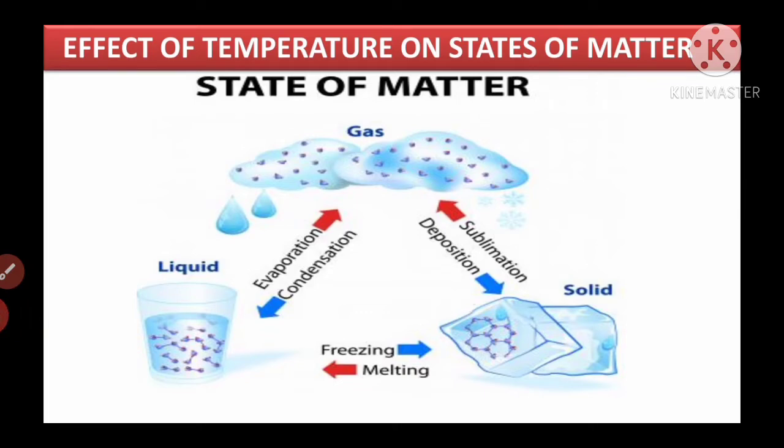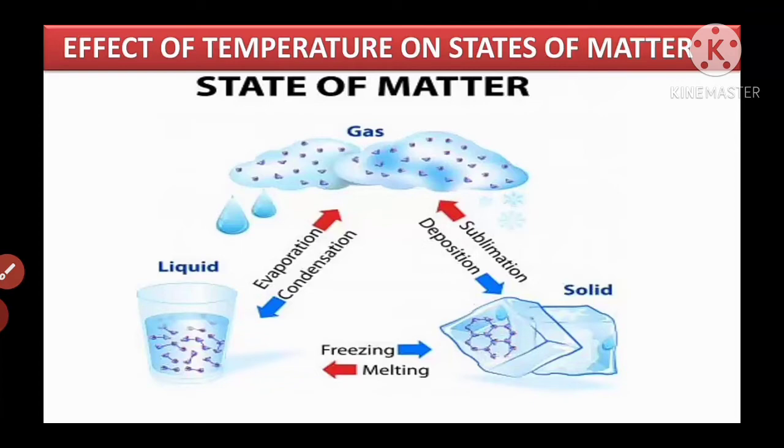In previous videos, we discussed the classification of matter based on the states. Based on the states, matter is classified into three types: solids, liquids, and gases. In this video, we are going to discuss the effect of temperature on the states of matter. So here temperature affects the states of matter.